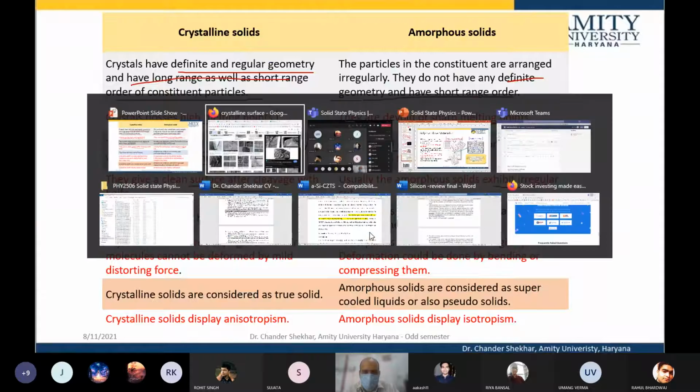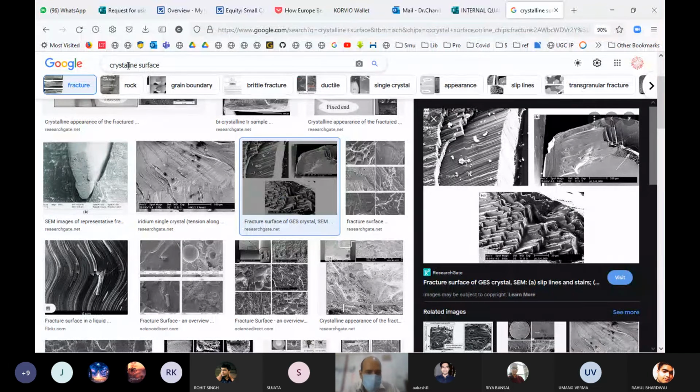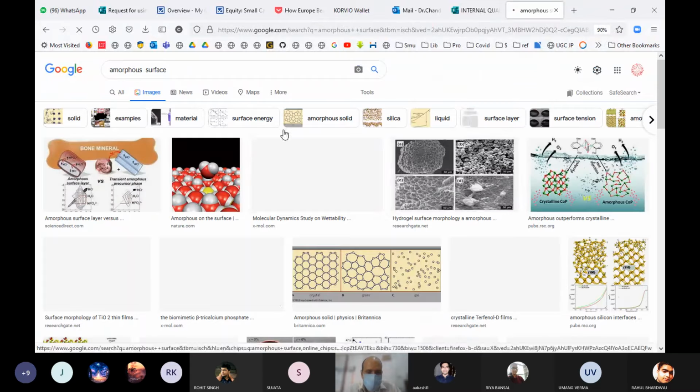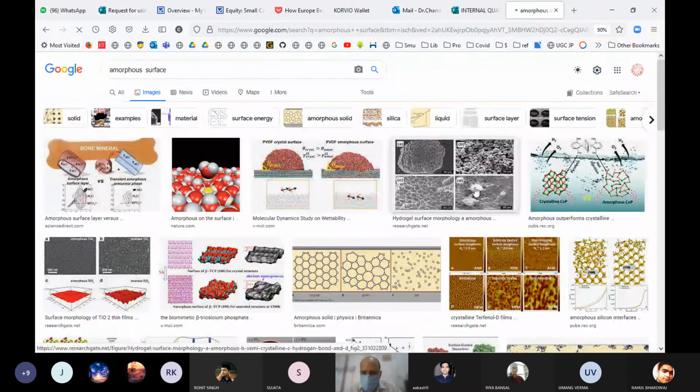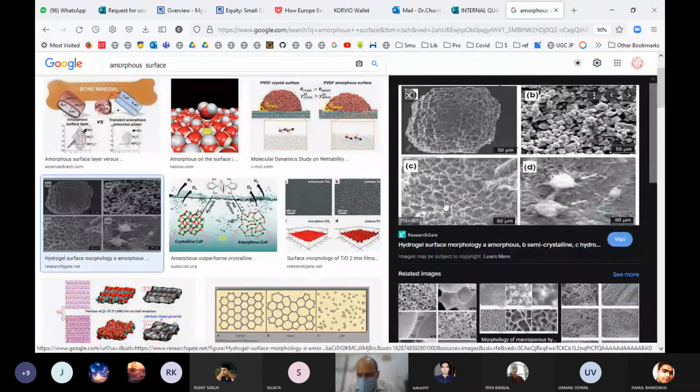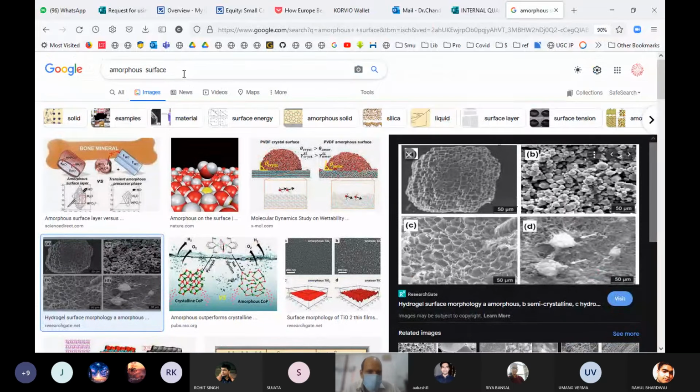So in the amorphous material, for example, along this side, the surface.